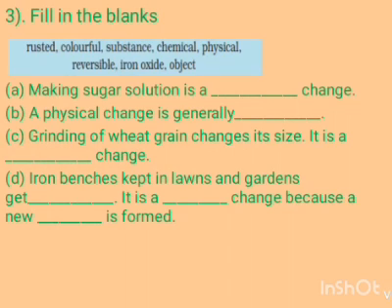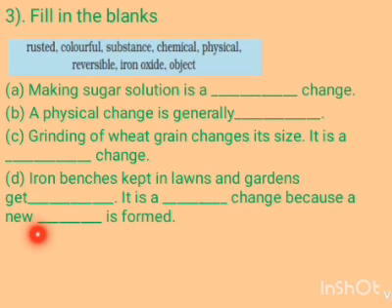Now come to the fourth one, which is, iron benches kept in lawn and garden get dash. It is a dash change. Which type of change is this? You have to write here.